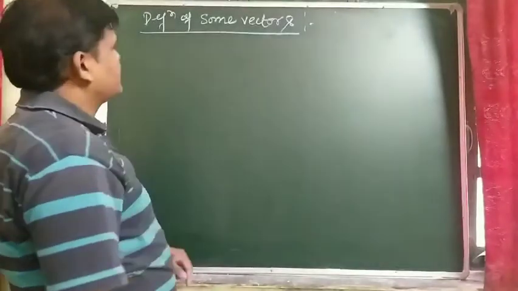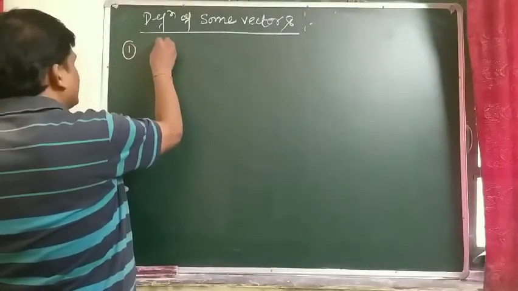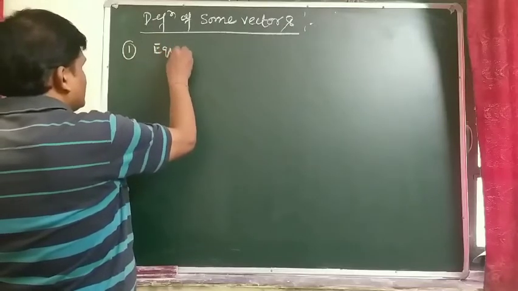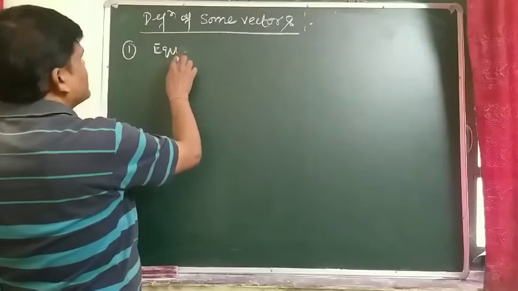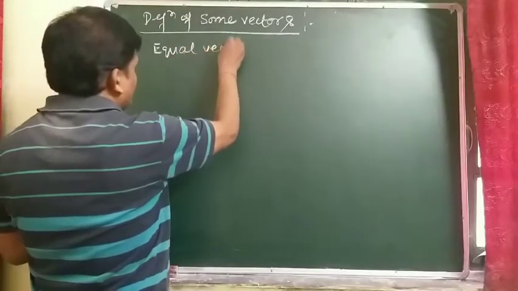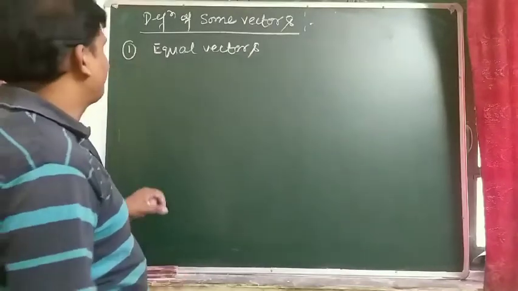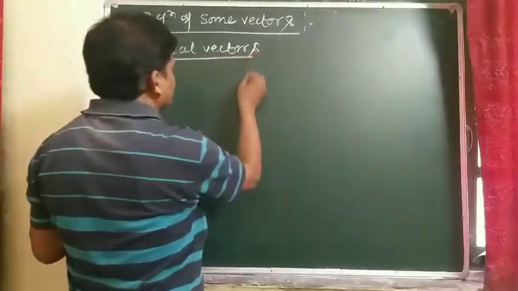So now the definitions of some vectors. First one is equal vectors. Student, what are equal vectors?